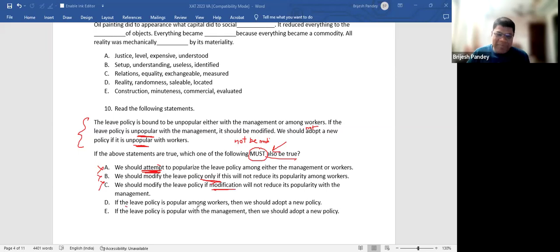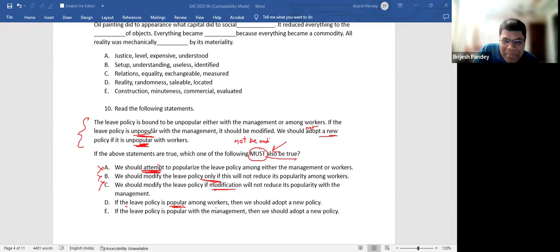If the leave policy is popular among workers, then it doesn't need any new policy, right? But it has to be unpopular either among the workers or the management. So if it is popular among the workers, then can I say it is unpopular among the management?